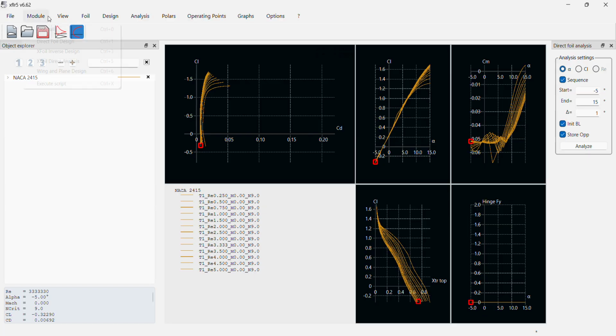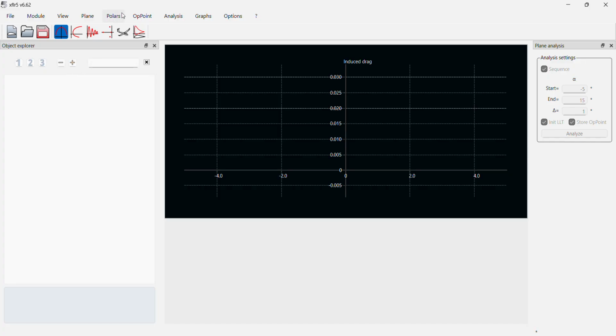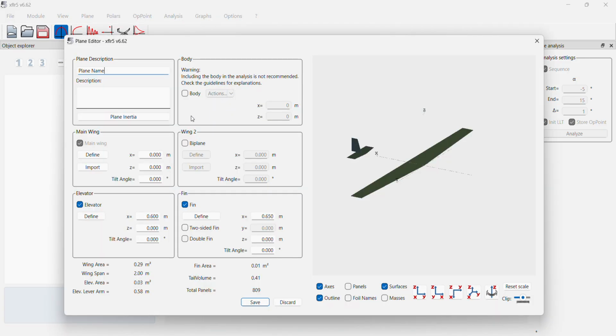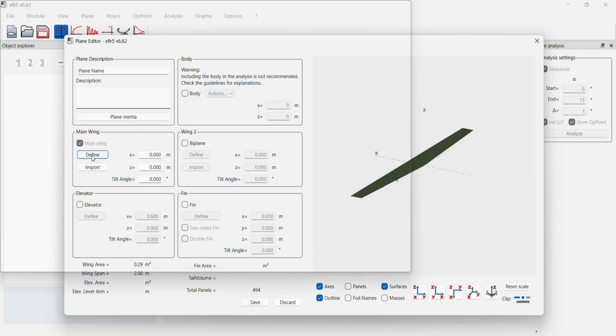Now we're going to create our wings. So go into wing and plane design, click on plane, define a new plane. We don't need a fin nor elevator, just the wing, so we'll define the wing here.